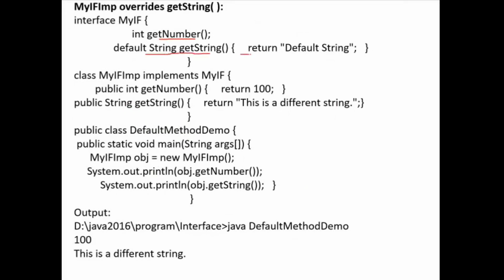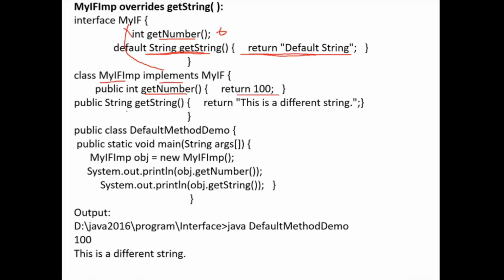So this can have a definition, but this abstract method cannot have a definition. The default method can have a definition. So here what will it return? It will return the default string. And now I have created one class that is implemented from this interface, my interface. Here I have overridden the method getNumber, and that method returns the value 100.